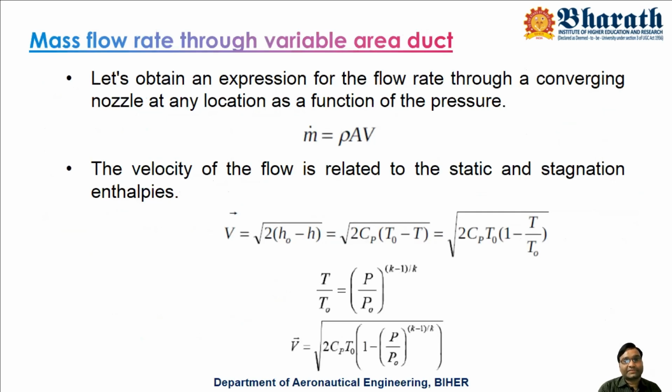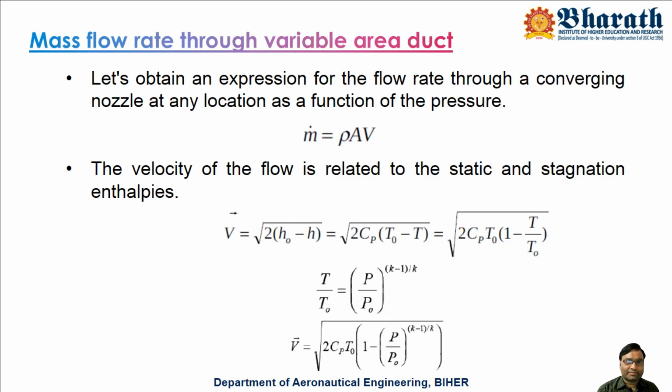So let us formulate and derive an equation for mass flow rate through this converging diverging nozzle. Let us say the fluid is in steady flow. We are always considering steady flow. Steady flow is happening through this converging diverging nozzle, and let us say m dot in equals m dot out. That means throughout the nozzle, at every location, m dot is the same, and m dot equals rho A V.